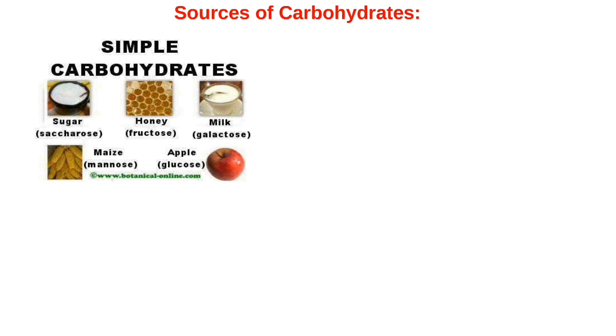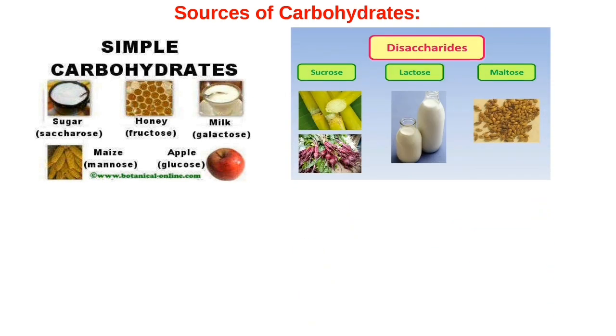Now, we will see some examples of disaccharide carbohydrates. Disaccharides are sucrose, lactose, and maltose. Sucrose is found in sugar beet, sugarcane, and fruits. Lactose, consisting of glucose and galactose, is the main sugar in milk and dairy products. Maltose is a disaccharide of 2 glucose molecules which is found in cereals.